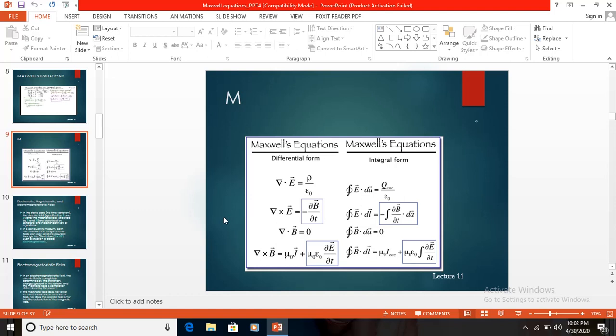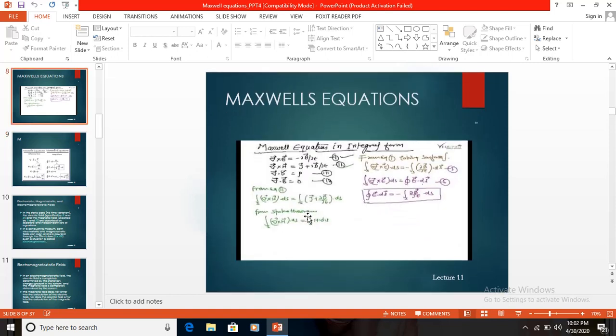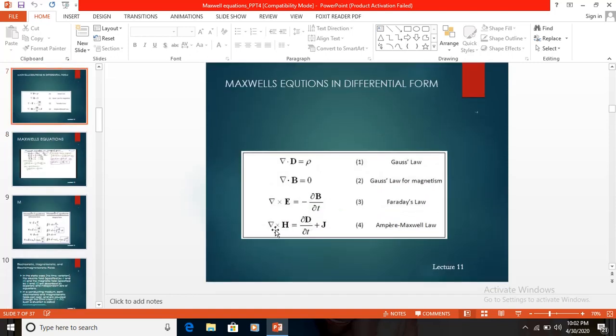Maxwell's equations we may represent in the phasor form also. Del cross H is equal to dou D by dou t plus J, but here in the place of dou D by dou t we may write j omega D. Why?